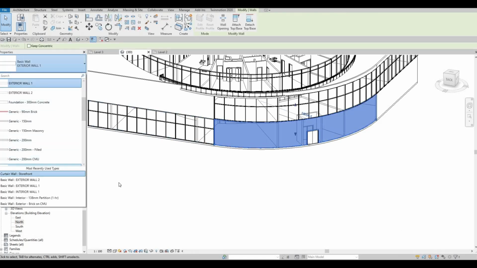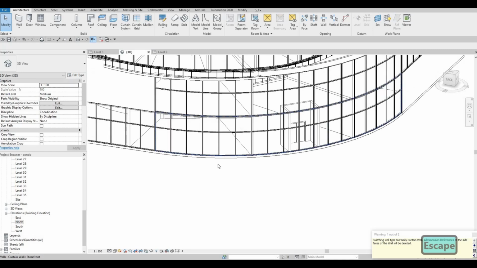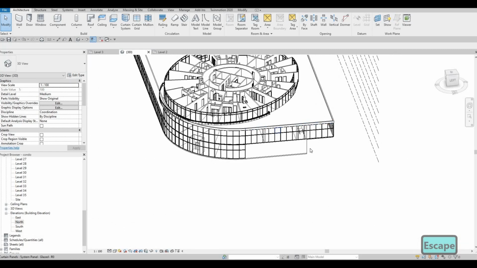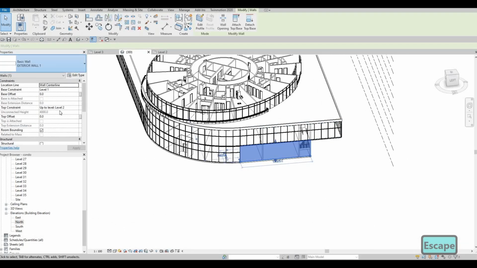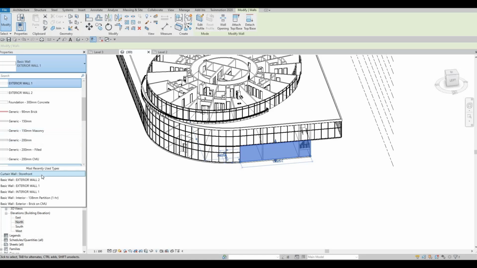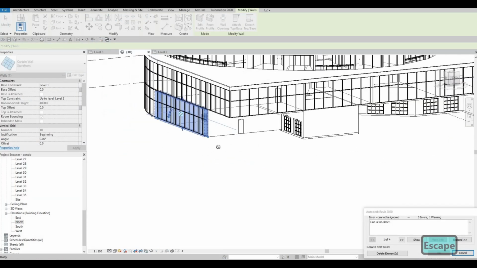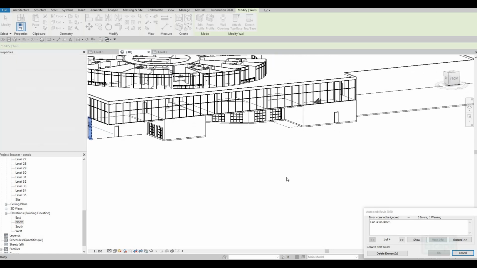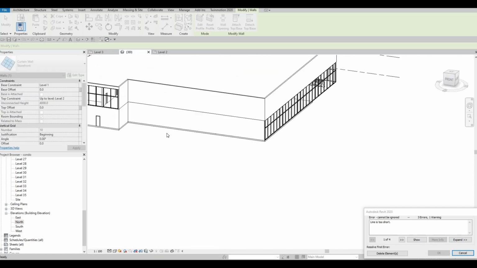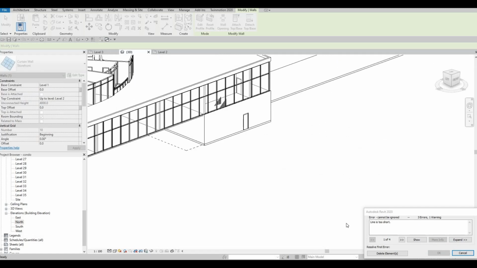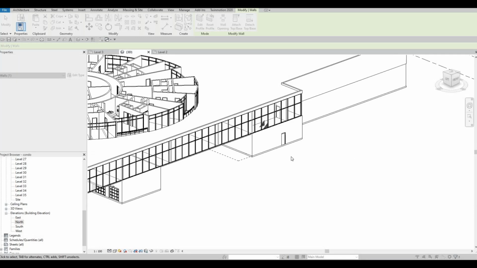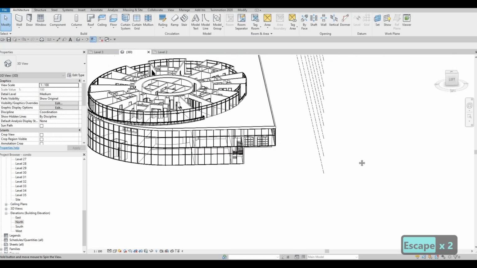So here, storefront, and the door there got deleted, which is good because we could just change it to a curtain wall door. Here we don't need to change anything, and even at the back here. So we could just leave it like that.